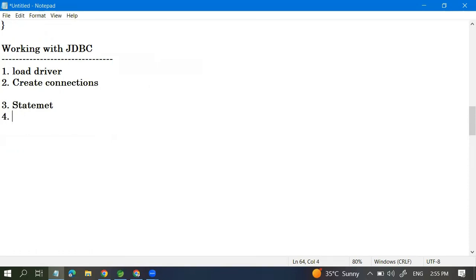Then we can execute the query, get the result and process the result. So these are the steps we need to follow, and once we get the result, we can store it in some collection, which is a list, and send it back to the service like DAO, and then service to REST API, and REST API will send it to the UI side and we can display.